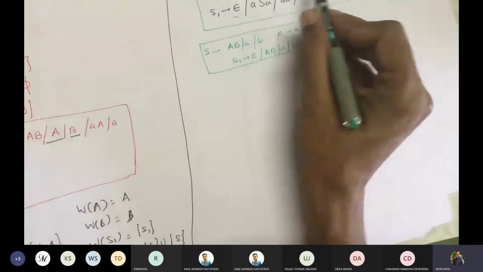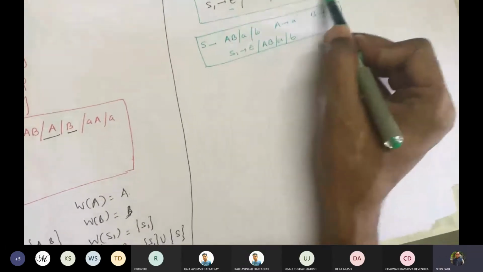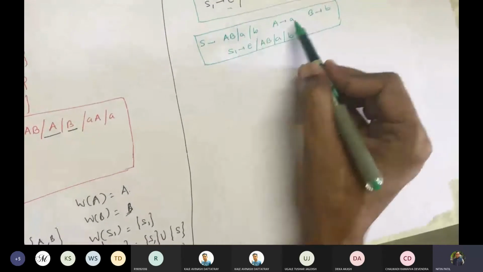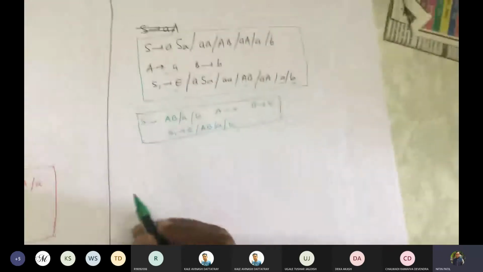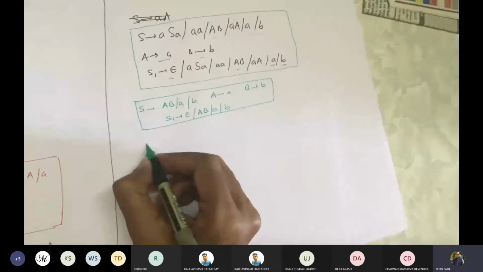So 1, 2, 3, 4, 5, 6, 7, 8, 9. So all 9 are added. Now we will concentrate on the remaining ones. So we'll take them one by one.